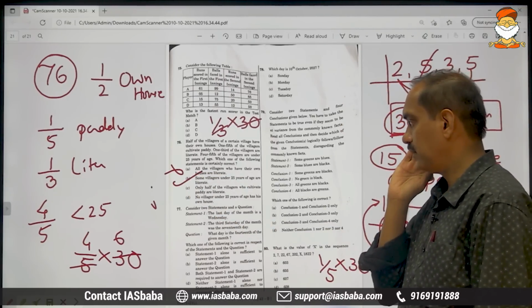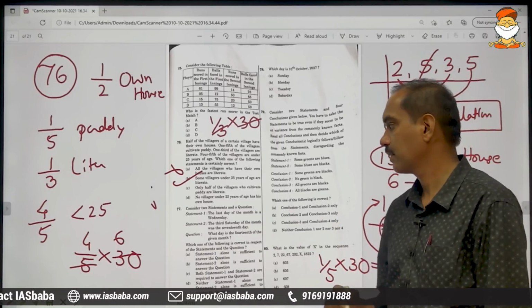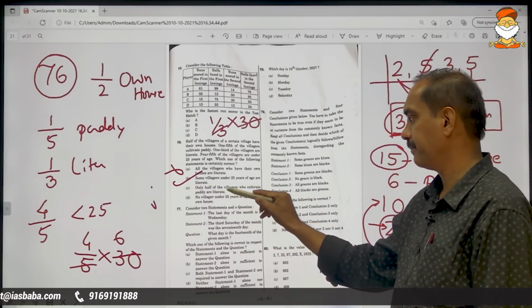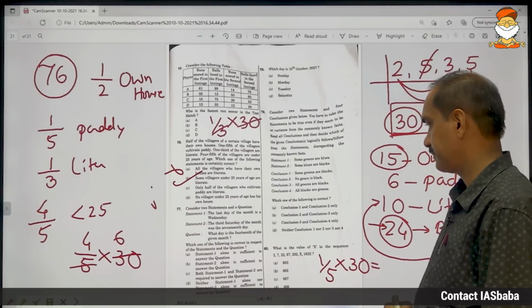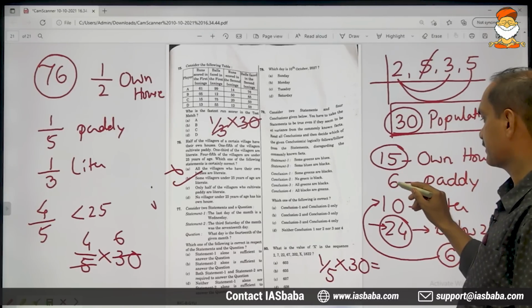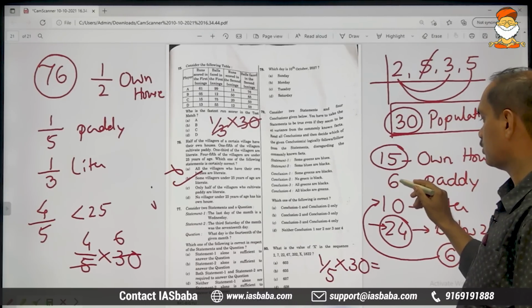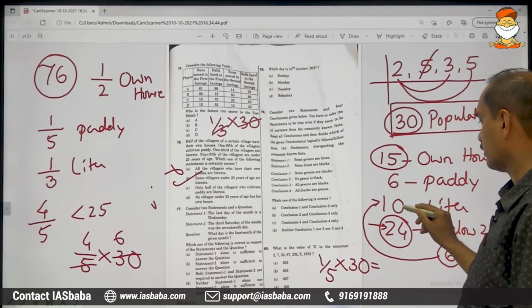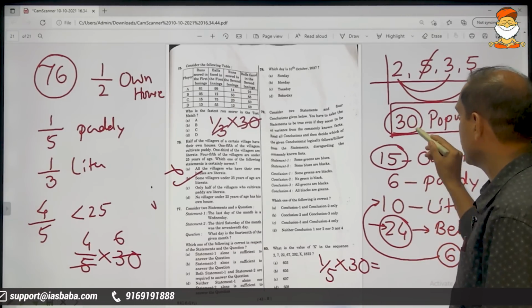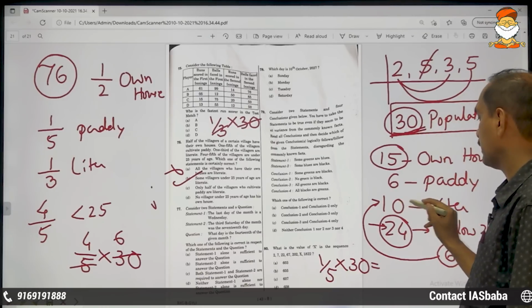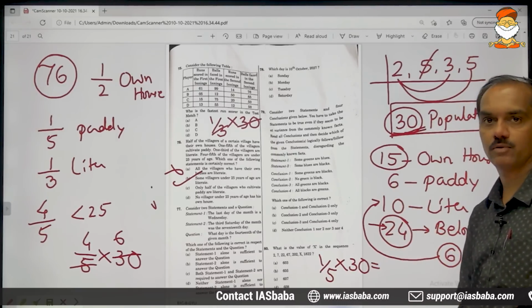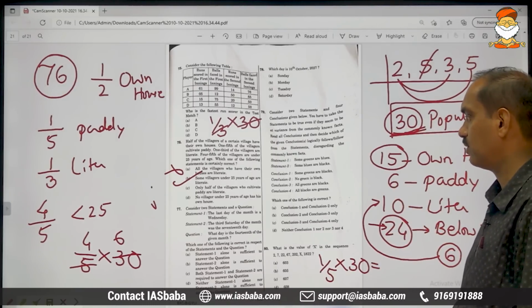Now, let's see why the other two options are wrong. The third option says only half of the villagers who cultivate paddy are literate. Paddy is 6, and only half of them from literates. We cannot be sure, because there are 10 literates and 20 illiterates in total, and these 6 can come from those 20. Therefore that is wrong.